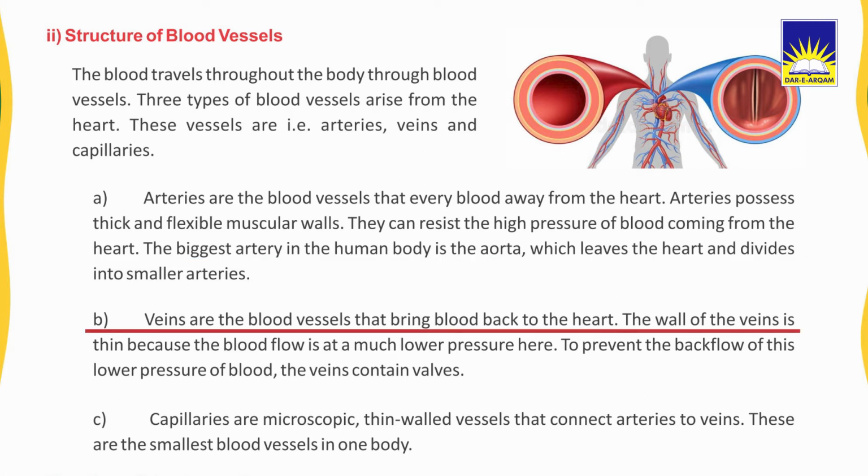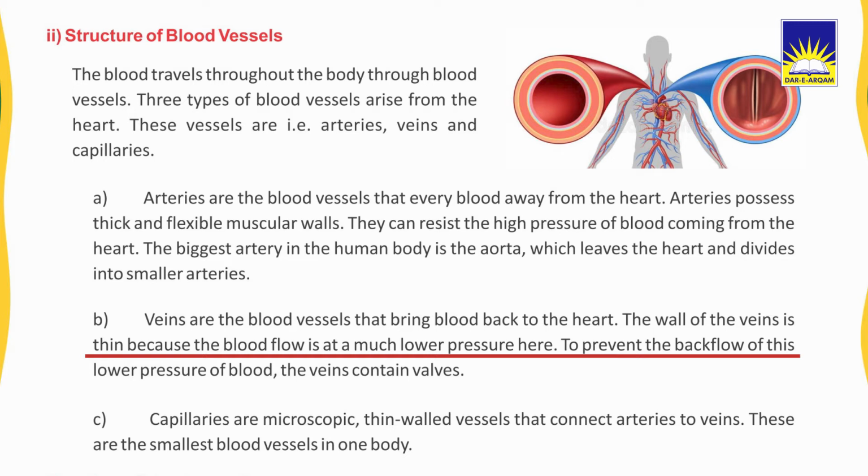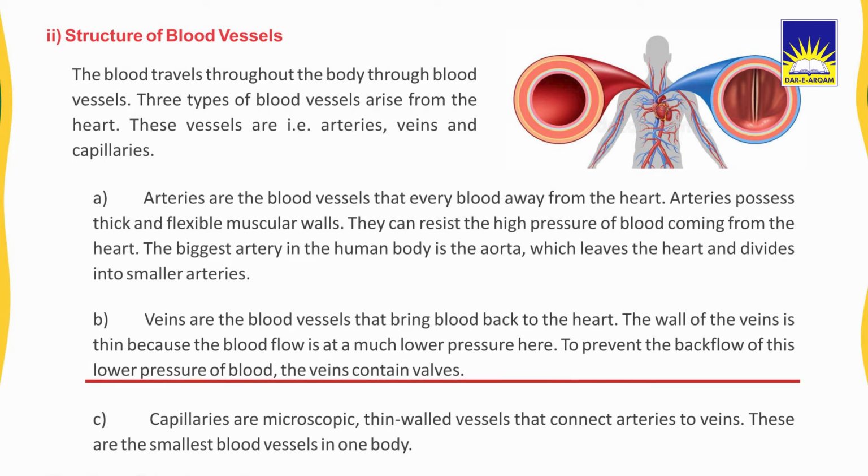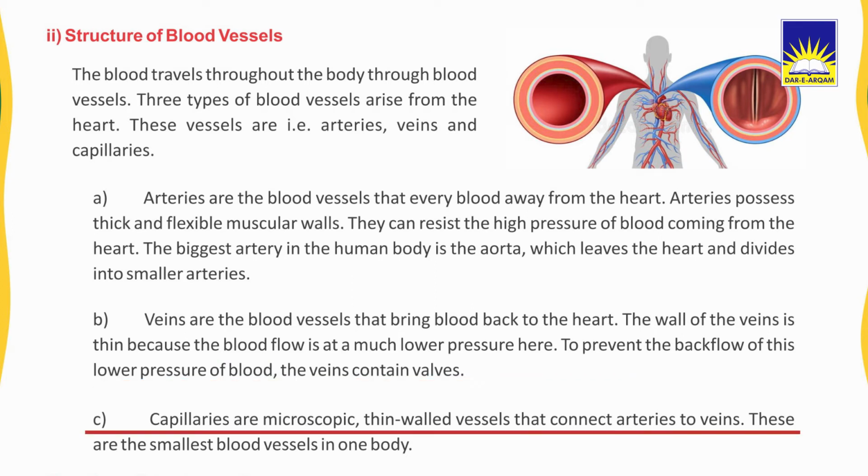Second is veins. Veins are the blood vessels that bring blood back to the heart. The wall of the veins is thin because the blood flow is at a much lower pressure here. To prevent the backflow of this lower pressure blood, the veins contain valves. Capillaries are microscopic, thin walled vessels that connect arteries to veins.